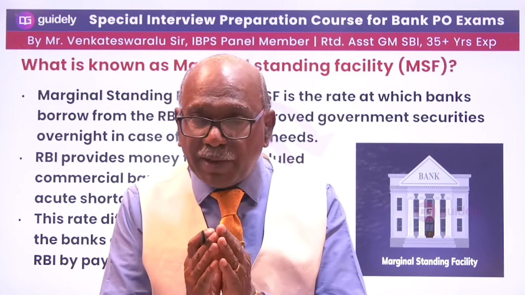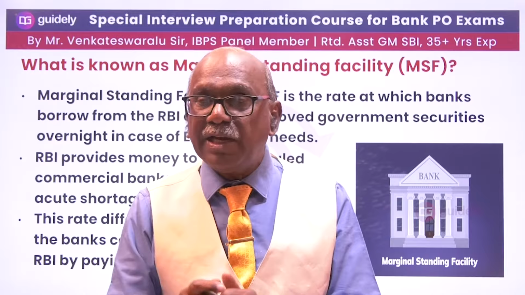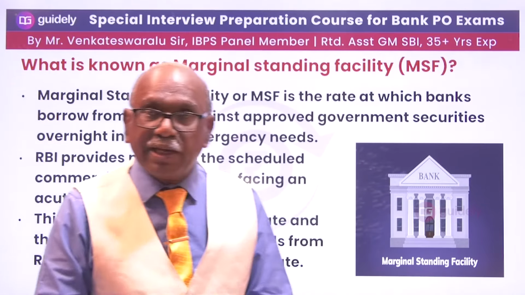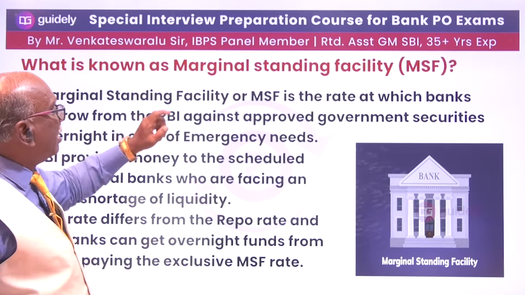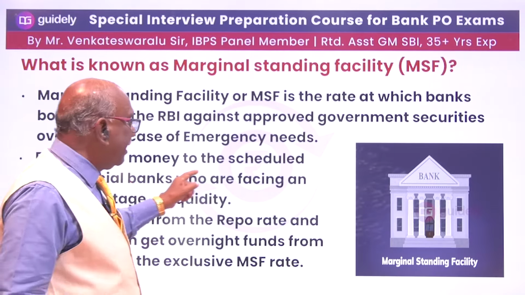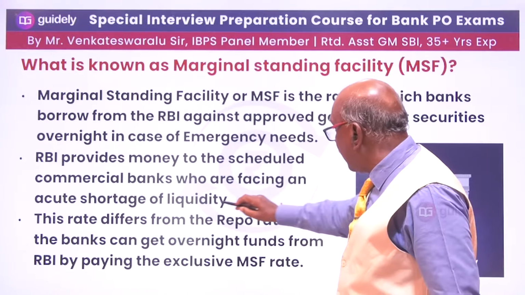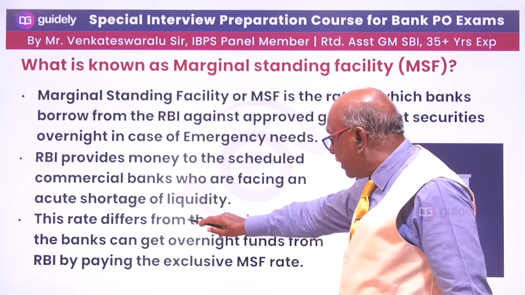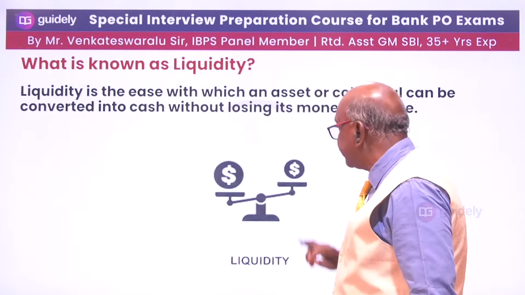So whenever the banks require money, they will pledge these with the Reserve Bank of India and borrow money. For borrowing against a security, the RBI will charge interest. That is called the marginal standing facility. RBI provides money to scheduled and commercial banks that are facing an acute shortage. The rate differs from the repo rate and bank rate.